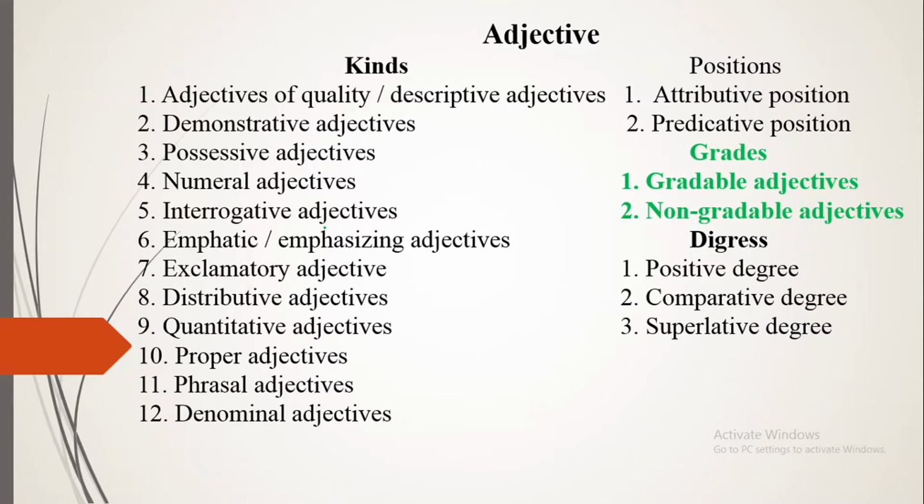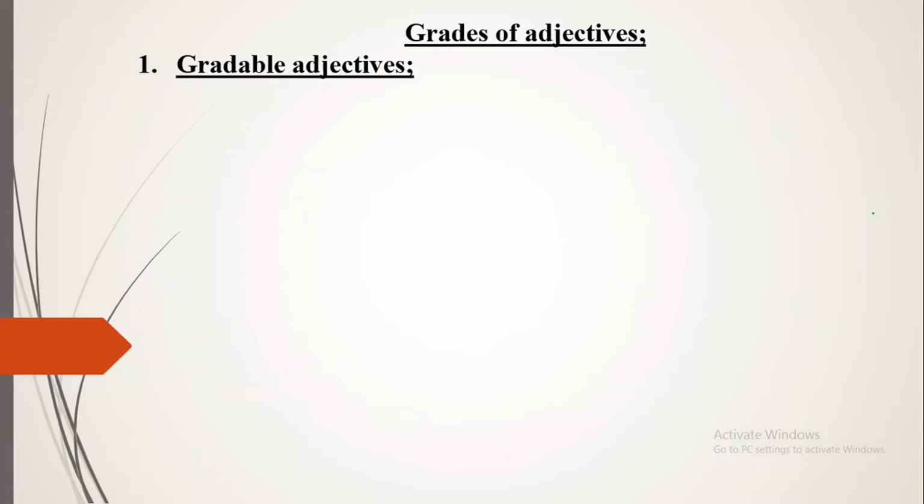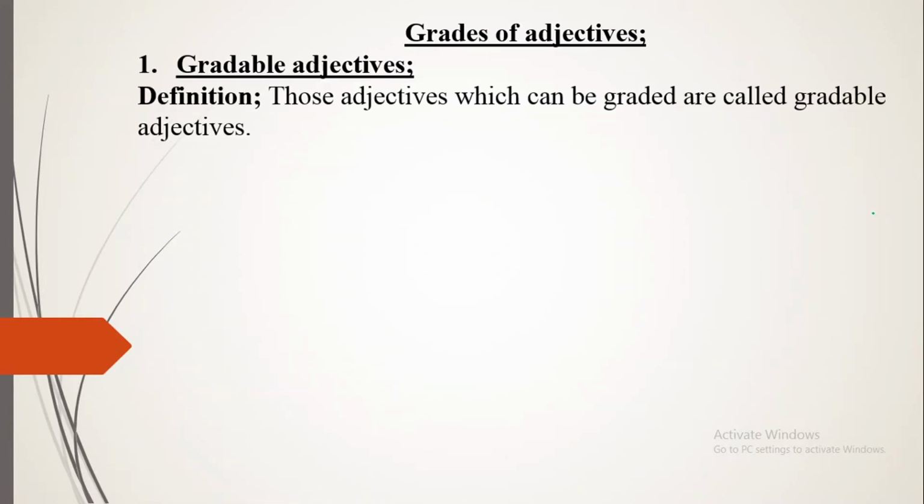Today we have another topic that is known as the grades of adjective. Today we'll be discussing the grades of adjective. There are two grades of adjective. The first is known as gradable adjectives and the second one is known as non-gradable adjectives. So let's begin with them one by one. What is a gradable adjective? We will discuss it now.